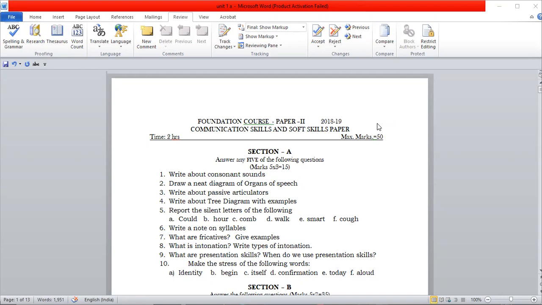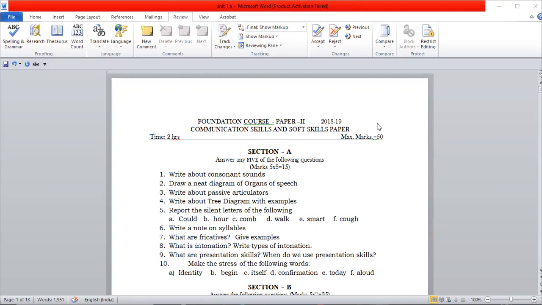So the model question paper consists of 2 sections, Section A and Section B. Section A will be for 15 marks and Section B will be for 35 marks. Section A is short answer type and Section B is of essay type. In Section A, you will be given 10 questions and you have to answer any 5 among the given 10 questions. Each question will carry 3 marks. So 5 into 3, 15 marks.